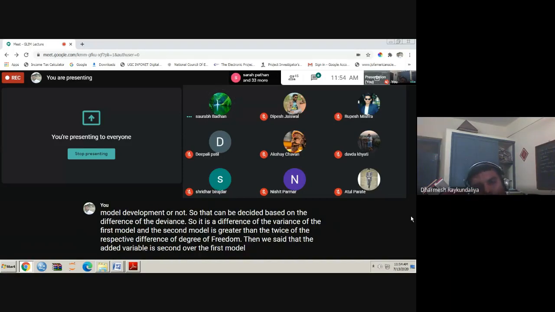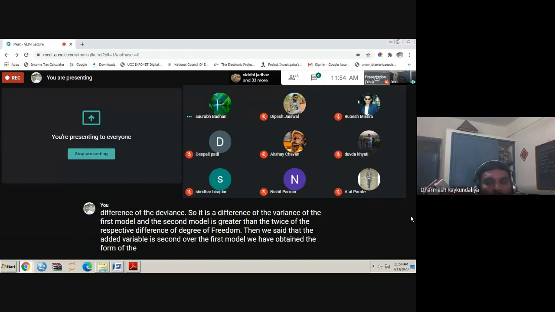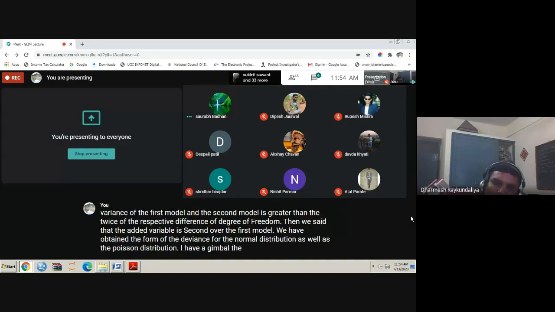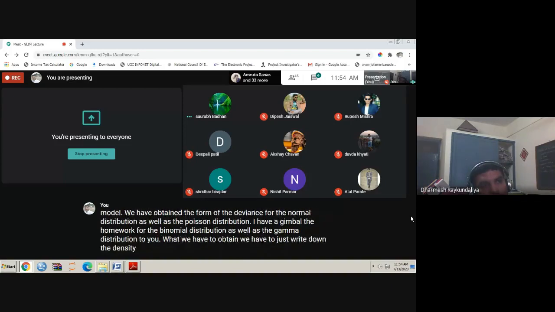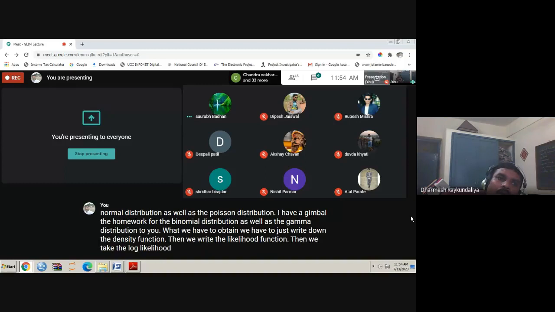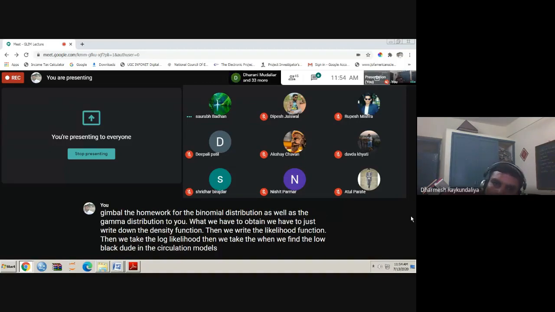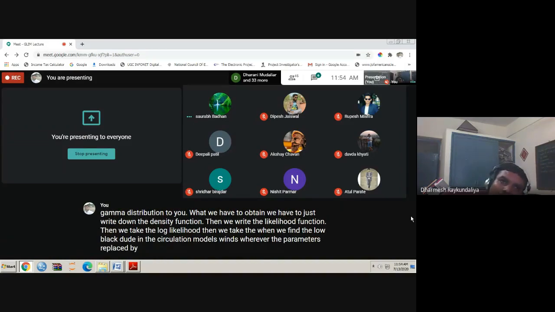So we have obtained the form of the deviance for the normal distribution as well as the Poisson distribution. I have given the homework for the binomial distribution as well as the gamma distribution to you. What we have to do? We have to just write down the density function, then write the likelihood function, then take the log likelihood. Then we find the log likelihood under the saturated model, meaning wherever the parameters are replaced by the data, then we write the log likelihood of the model under consideration, LM.